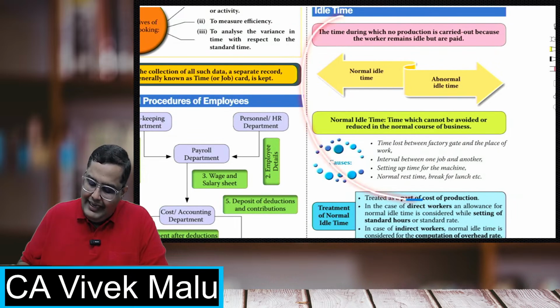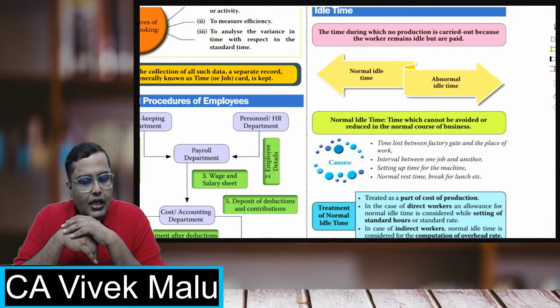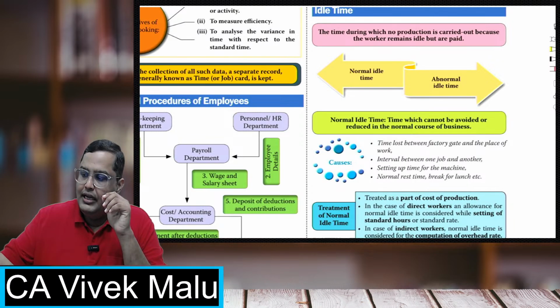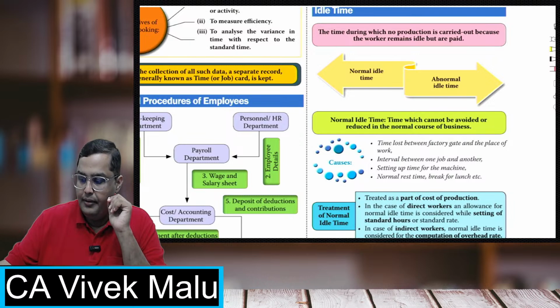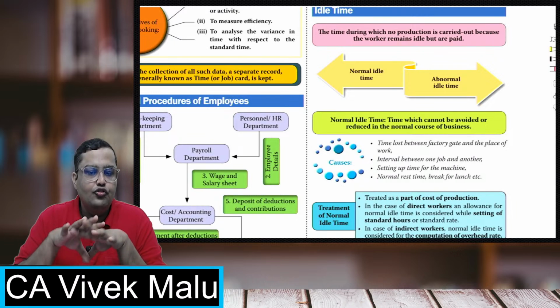Now talking about idle time: it is the time at which they are remaining free. They are not working, but we are paying them. Remember that, idle time is basically where we are paying, but they are not working. So it can be two things.